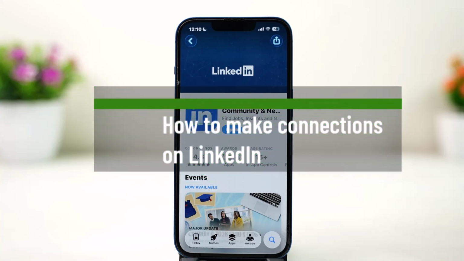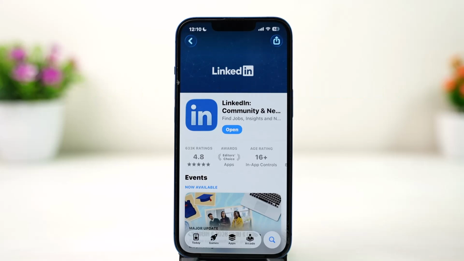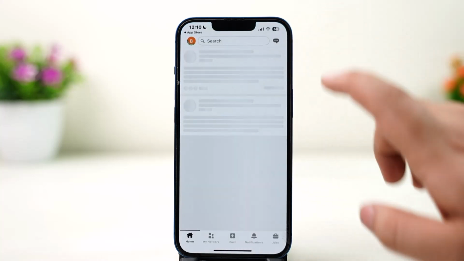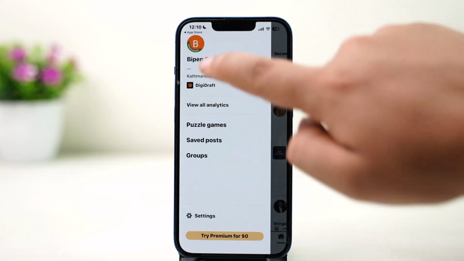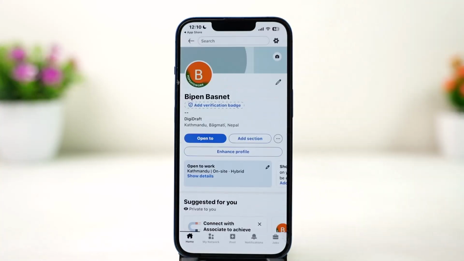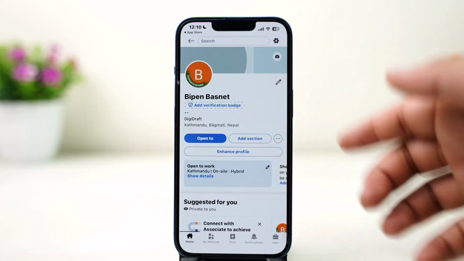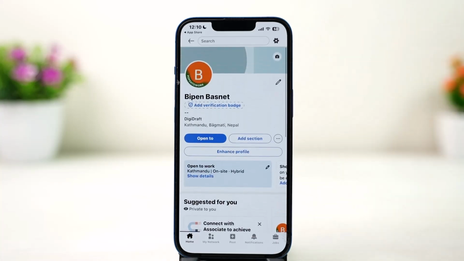Now, to build meaningful connections on LinkedIn, you want to personalize every connection request with a specific, polite note explaining why you want to connect. So make sure you have a good profile first. Open up LinkedIn, head into your profile, and make sure you have set up your profile. Not like me here, there's no cover, there's nothing, but you want to set it up properly. I've already made a video on how you can do that.